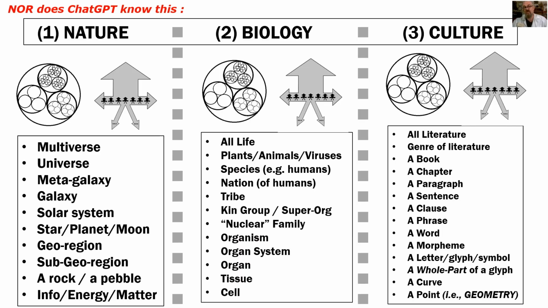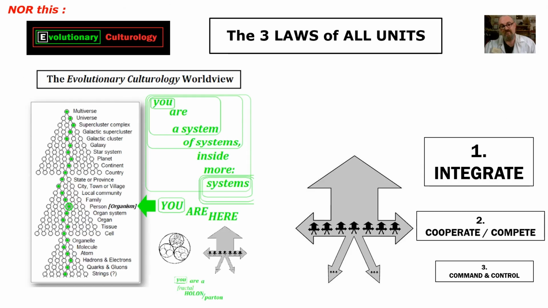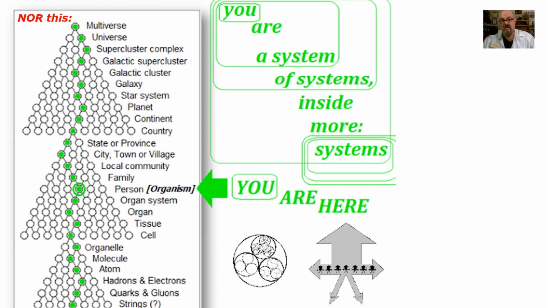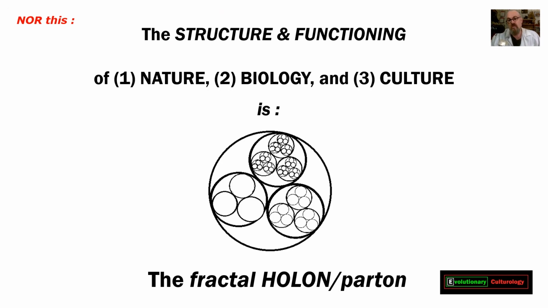Nor does it know all nature, biology and culture are fractal holon partons governed by the 3 laws. So it doesn't know this new EvCult worldview with the 3 laws going through everything. So by itself, ChatGPT doesn't know this.